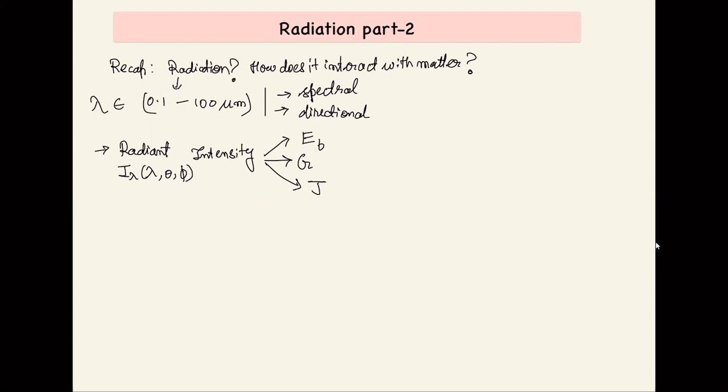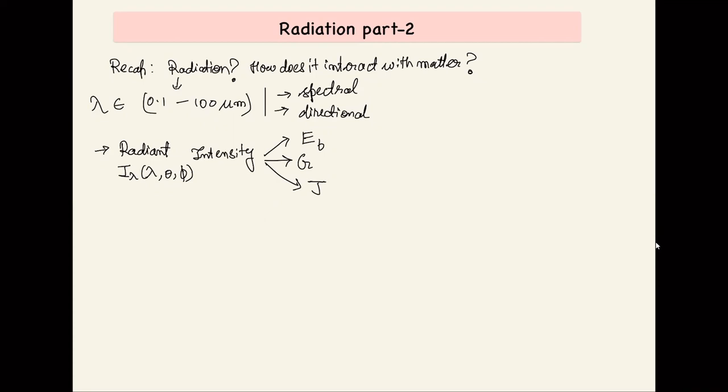Then we tried to find out whether radiation is a surface phenomenon or a bulk or volumetric phenomenon. We concluded that radiation is a surface phenomenon for solids and semi-transparent solids and liquids, whereas it is a volumetric phenomenon for transparent solids and gases. If you want to know the reason, you can refer to the last lecture where I discussed it in detail.